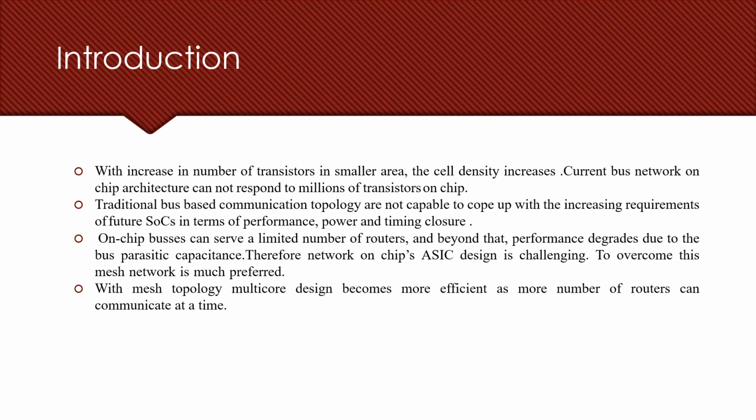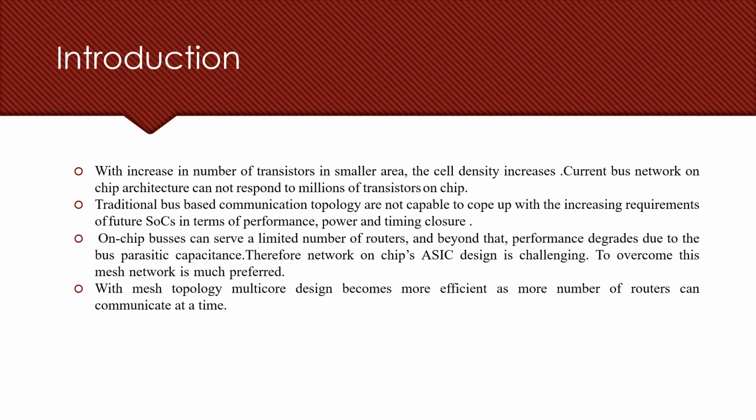Nowadays, multiple processors on a chip are most preferred. This type of network on chip operates at very high frequency. ASIC design for such a high speed chip becomes challenging in terms of timing closure. Timing closure is an essential part of the ASIC design flow. Hence, it needs to be taken care of at each stage of the physical design. Hence, in this paper, physical design of such a networking chip is discussed with various optimization techniques used at each stage. It is intended to reduce worst negative slack.